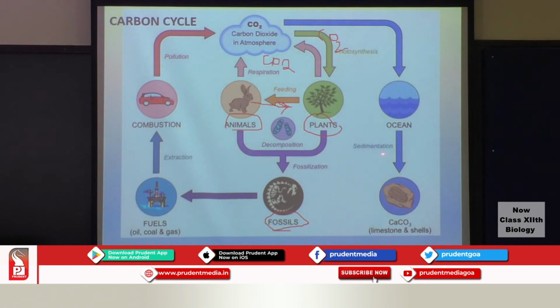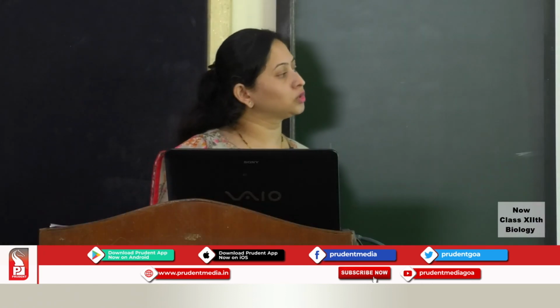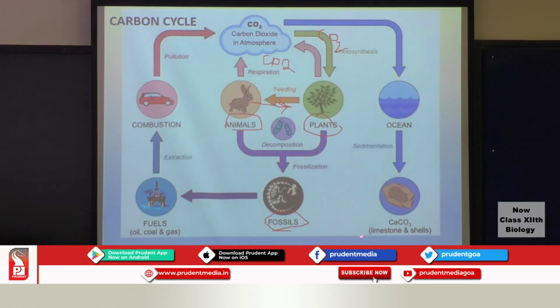And the aquatic animals, through the process of respiration, will be giving out carbon dioxide back to the atmosphere. And here there is a mention of the limestone and the shells, because the limestone has calcium carbonate. So once they dissolve, this carbon dioxide will also move into the ocean.